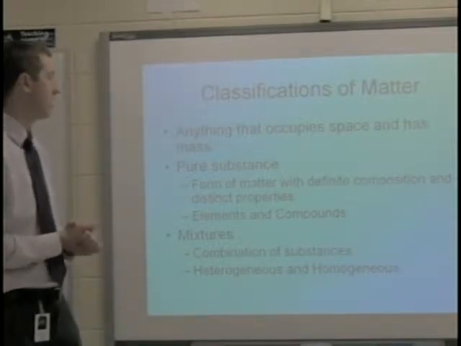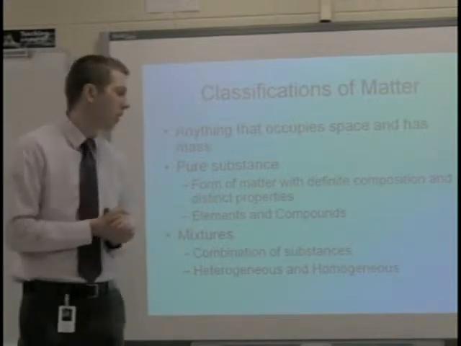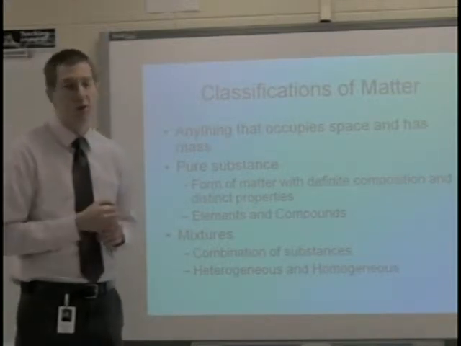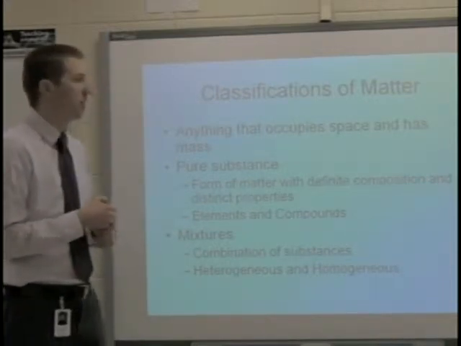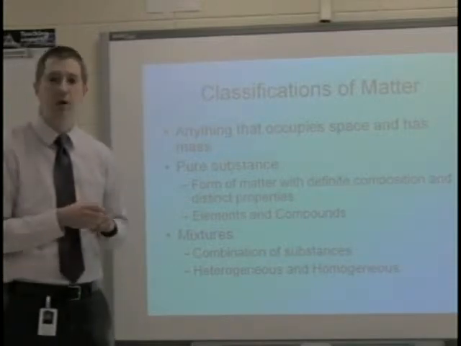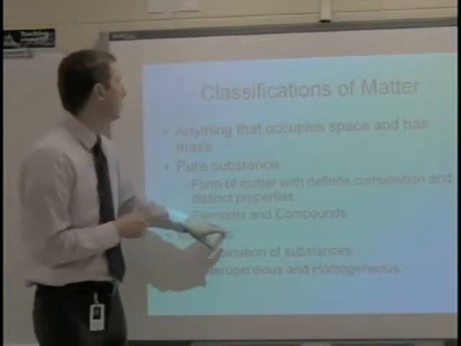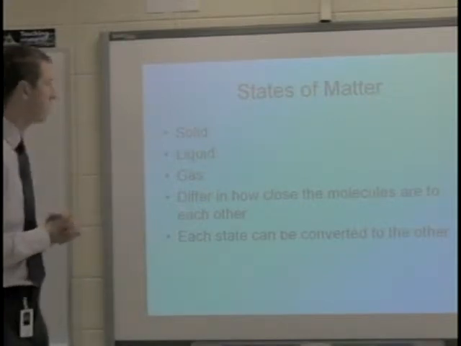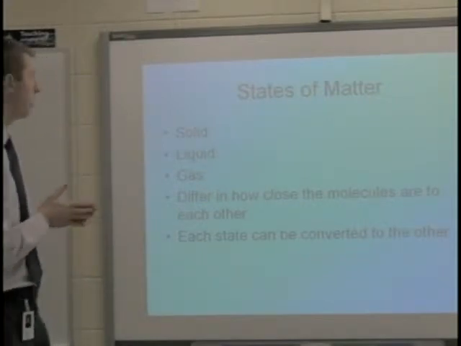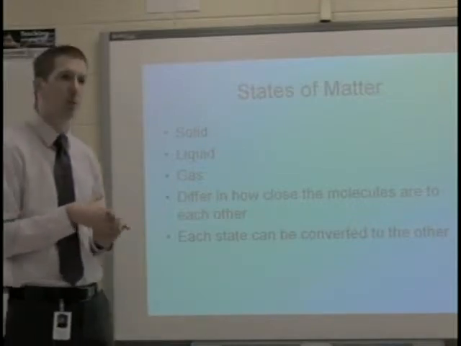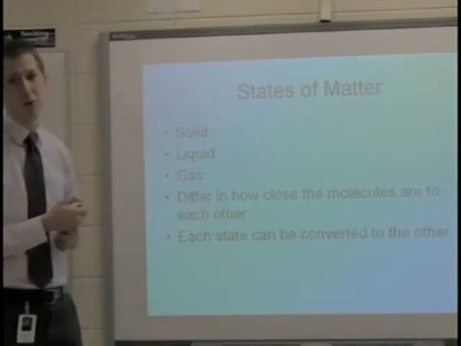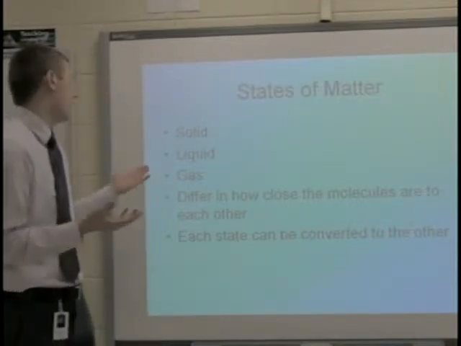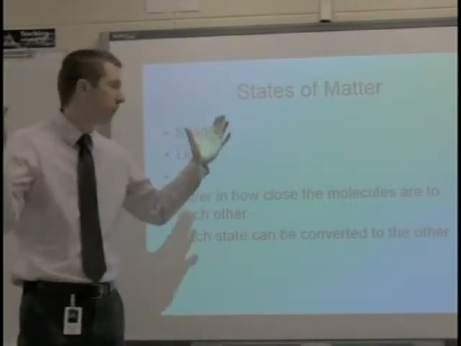Heterogeneous and homogeneous are the two breakdowns for a mixture. Homogeneous meaning the same throughout, like salt water. Heterogeneous could be something more like an emulsion, a water-oil mixture where there's one layer on top of the other. As for states of matter, the three primary states of matter are solid, liquid, and gas. They differ on how close the molecules are to each other. We'll talk more about that when we get to thermodynamics. But obviously solid closer together, gas further apart.